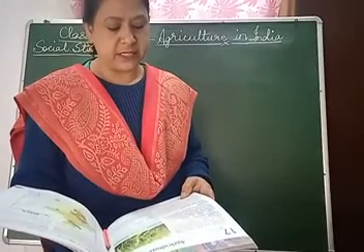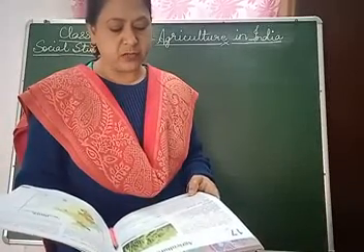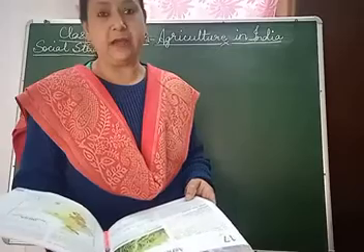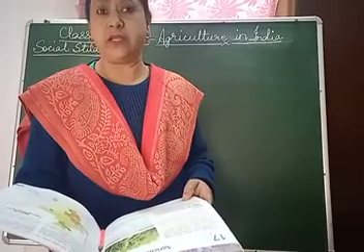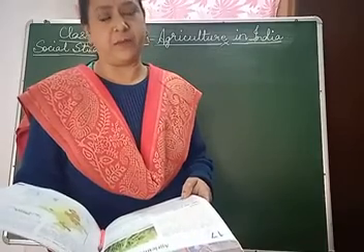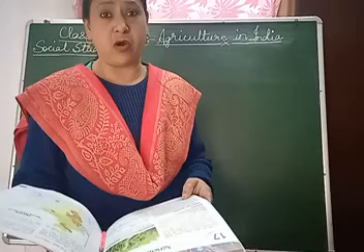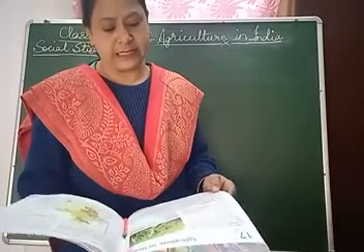Rabi season begins in October and continues throughout the winter months. The Rabi crops include wheat, gram, barley and oilseed. So children, in the month of October, during the whole winter month, the crop which is grown is Rabi crop. And in that Rabi crop, we have wheat, millet, bajra, barley and oilseed.